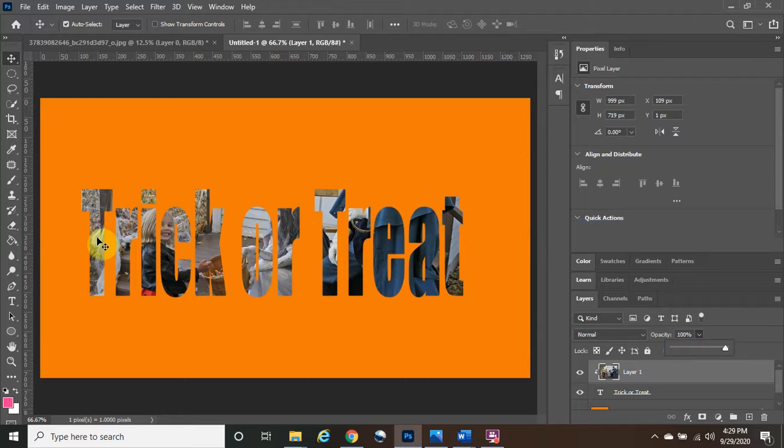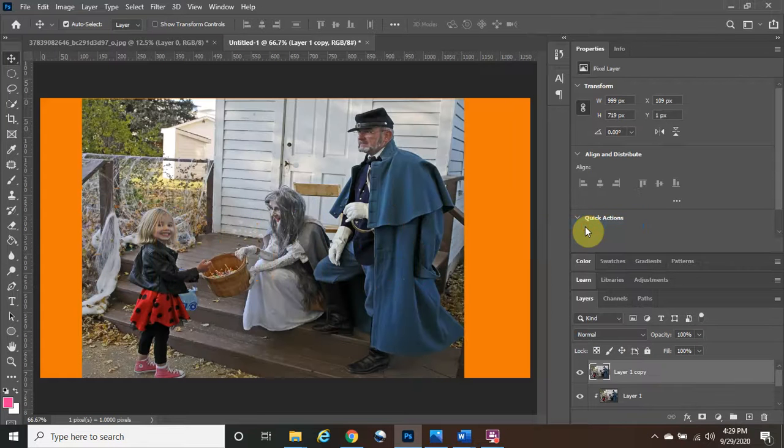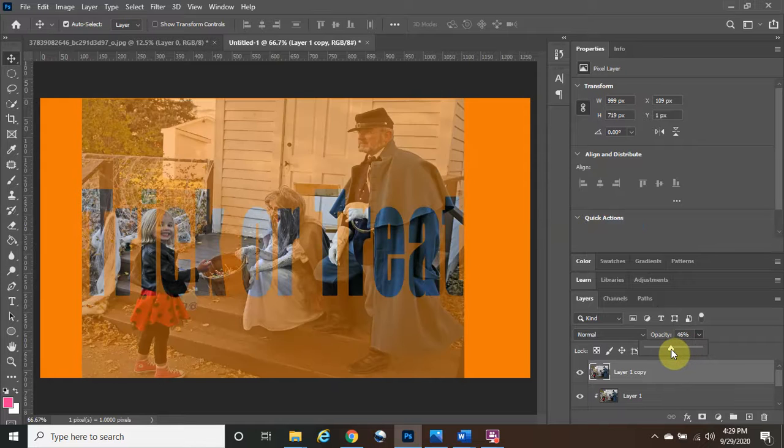And we are going to create a copy of this one by left click, hold, and drag it to this plus sign with the square around it. And we are going to immediately right click on it and we are going to release the clipping mask. Okay. So once we release the clipping mask, it's going to be back to normal. But this time, from the new copy layer, we're going to drag it to about 50% opacity also. And the first one is still at 100, so you can see the difference, okay?